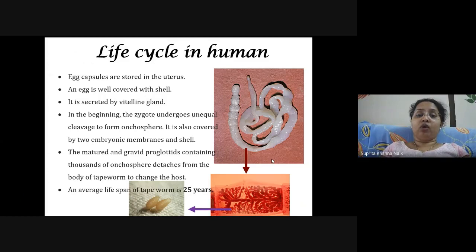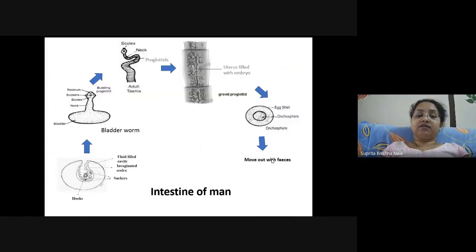animal. Now it is removed out from the body by means of feces, and it will try and search for a new host or an intermediate host. The average lifespan of a tapeworm is said to be 25 years. This is a life cycle which takes place inside the body of men, or in the intestine of men.